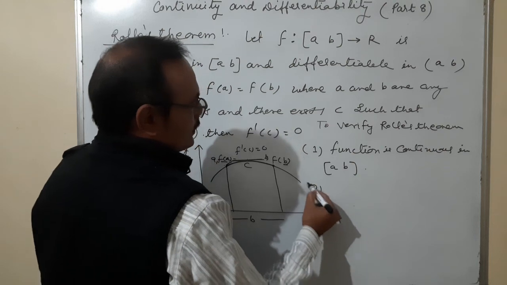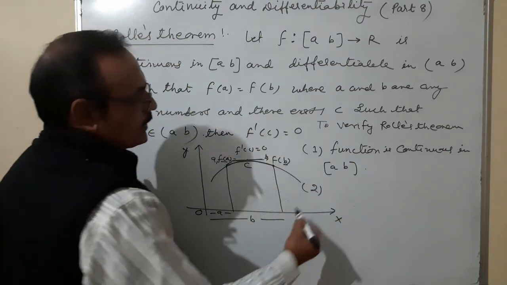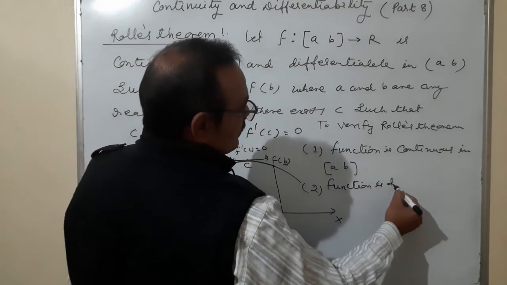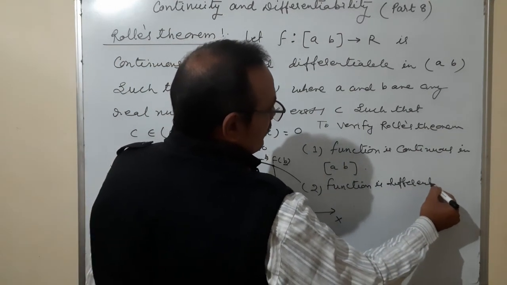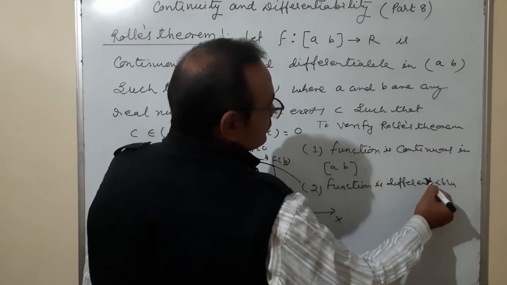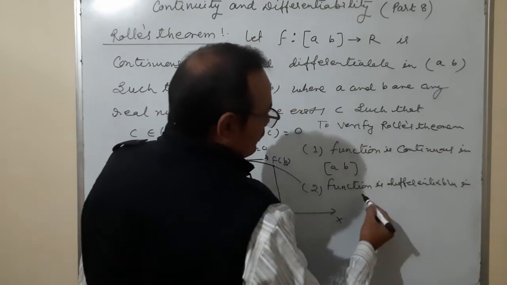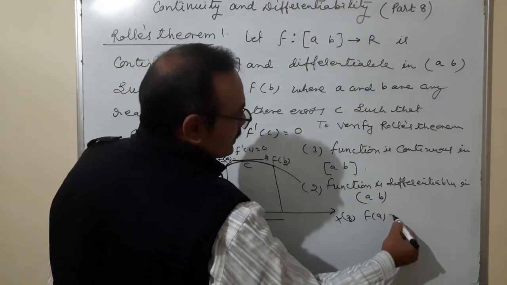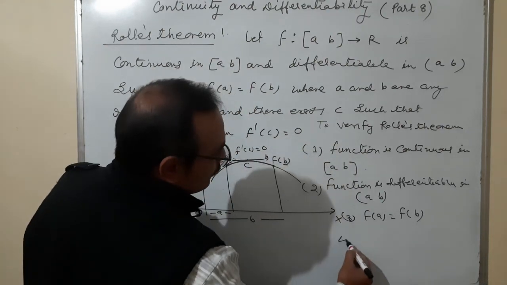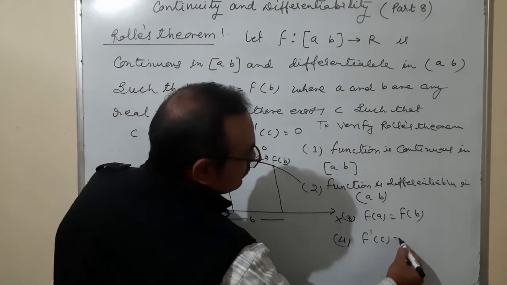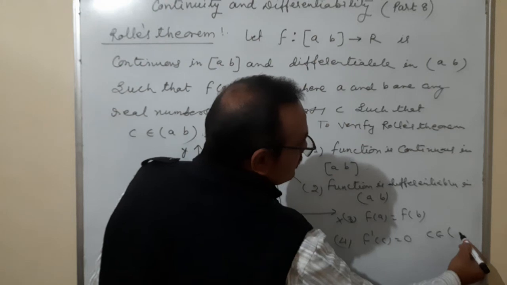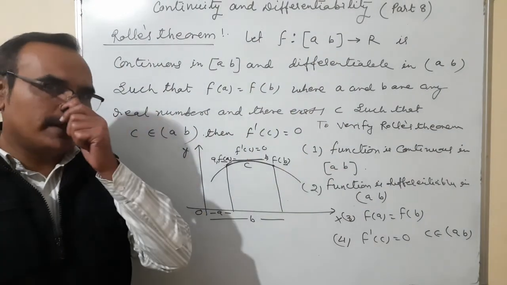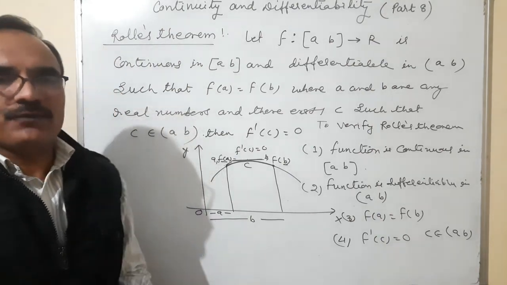Number two, the function is differentiable in AB. Number 3, f of A is equal to f of B. And number 4, f dash C is equal to 0, where C belongs to AB. Okay. So these 4 conditions will be fulfilled here. Only then will Rolle's theorem be verified in the given function.